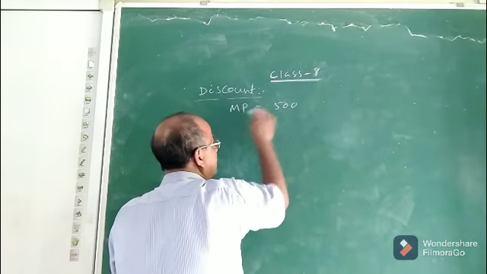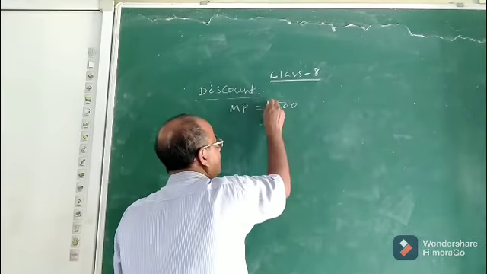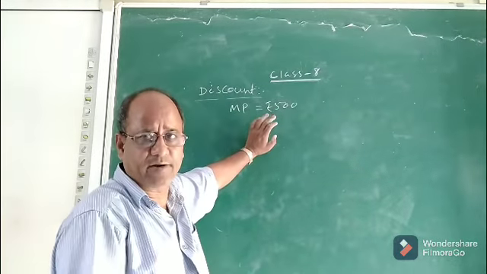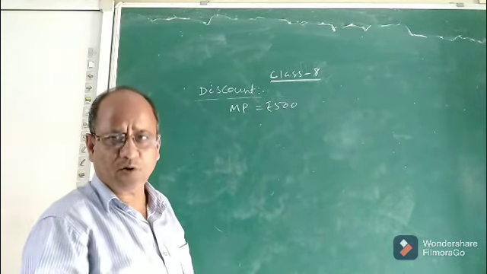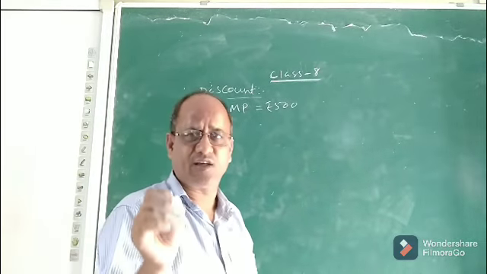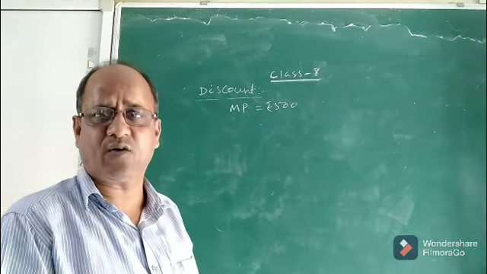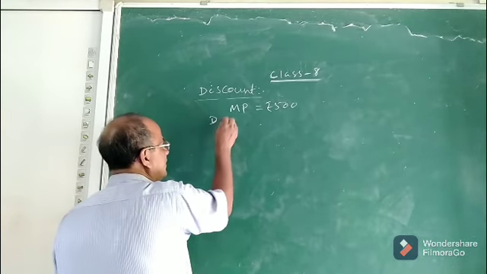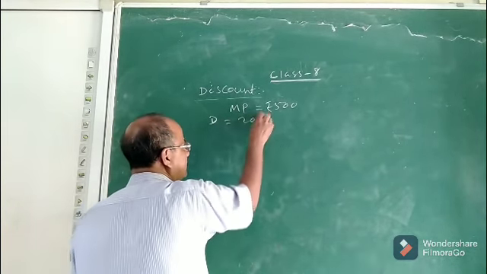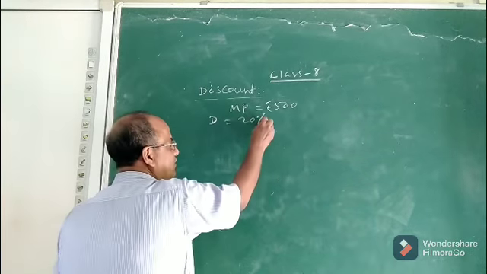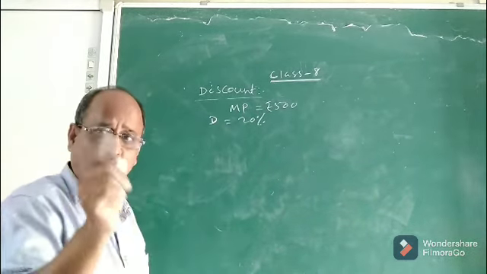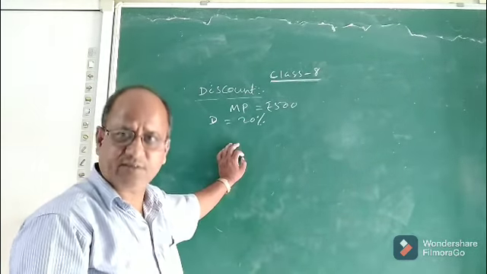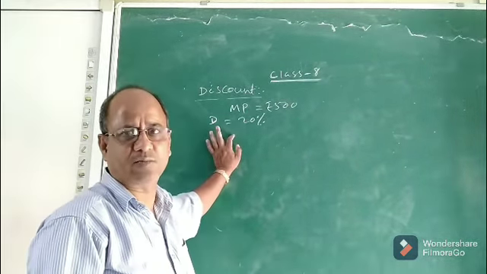Suppose the MP of the dress is say rupees 500. That means the dress is marked at rupees 500. Now, suppose the shopkeeper gives a special rebate or discount of say 20%. If the discount offered by the shopkeeper is 20%, what does 20% mean? That means on every 100 rupees, the discount amount is 20. Then only we say that the discount percent is 20.